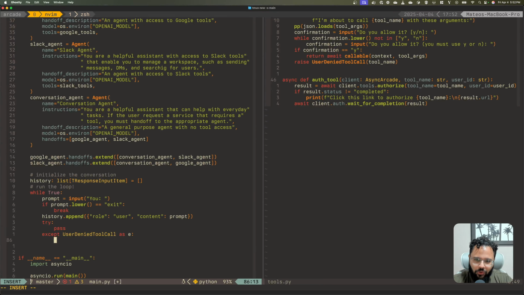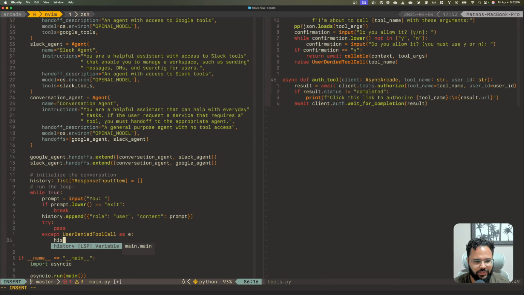So we need to record that so that the next iteration of this loop, the agent actually knows or remembers that this tool call was attempted and the permission was not given. So it doesn't just infinitely try to call the same tool and potentially annoy the user or something, right?